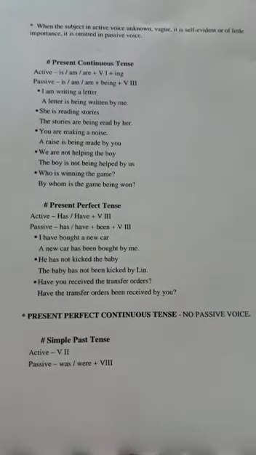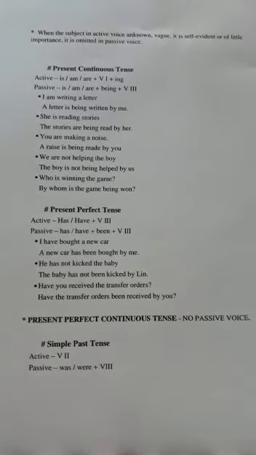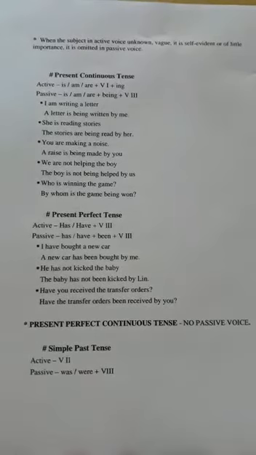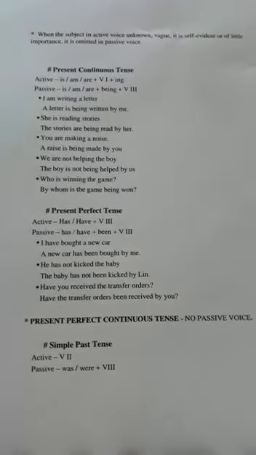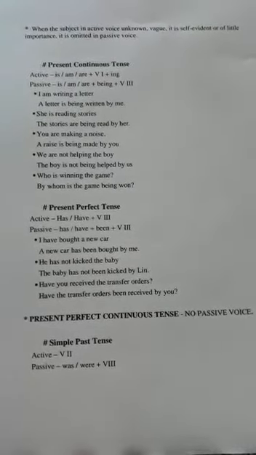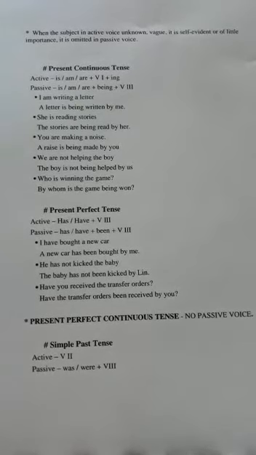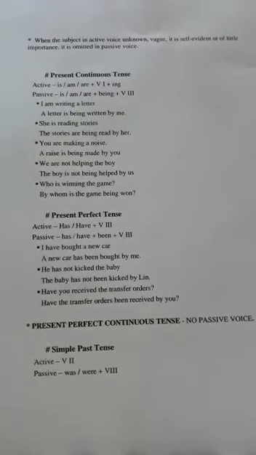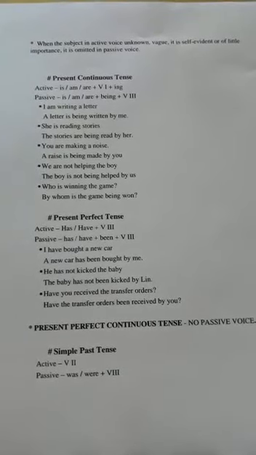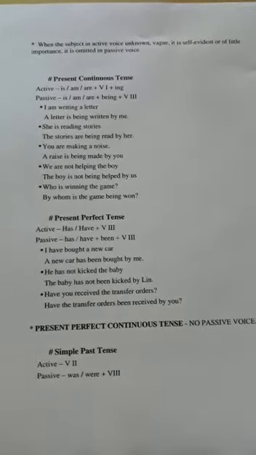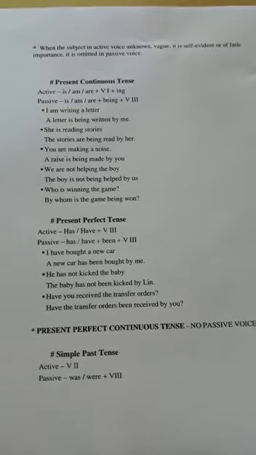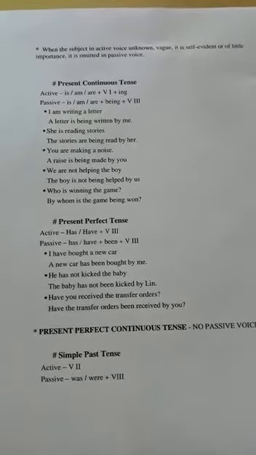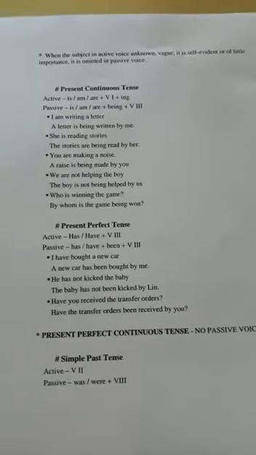Now examples: I am writing a letter. Now again, a letter is the object, it will become the subject, that is, a letter. Then pick up the helping verb is, then being, then the third form of write is written, and then use the preposition by and me. So the example is: a letter is being written by me.